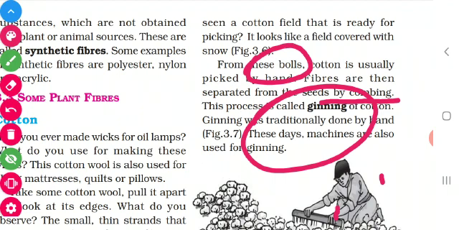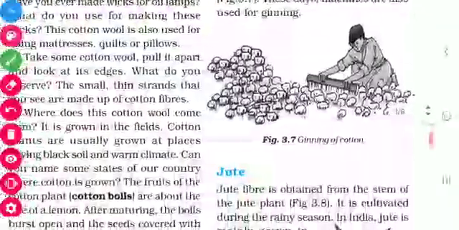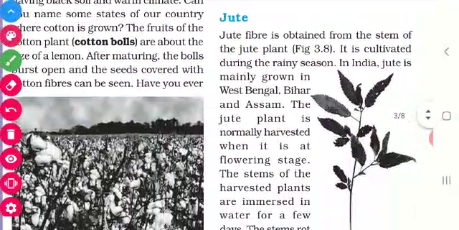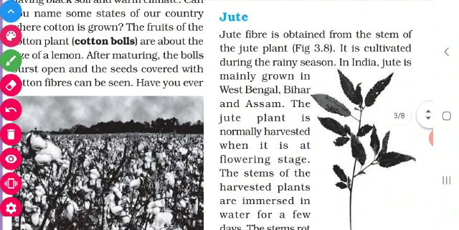This ginning can be done manually. We can do it by hand, or nowadays there are some machines also. Okay children, have you understood? Yes. Then come to the next plant fiber, jute. Here also the same question comes. Which part of the jute plant is used as fiber? Your answer should be stem.